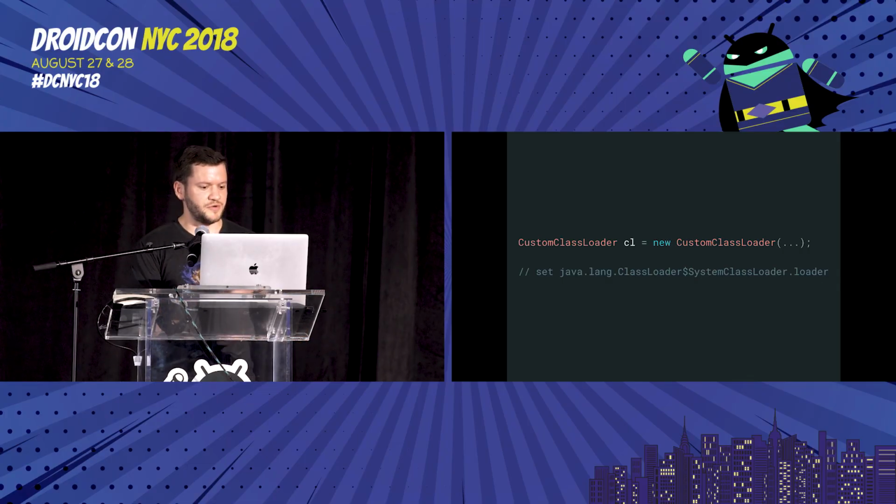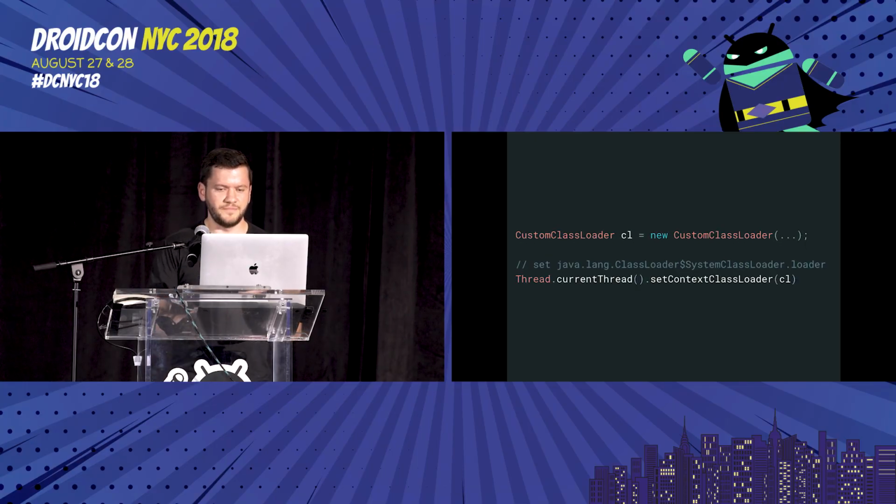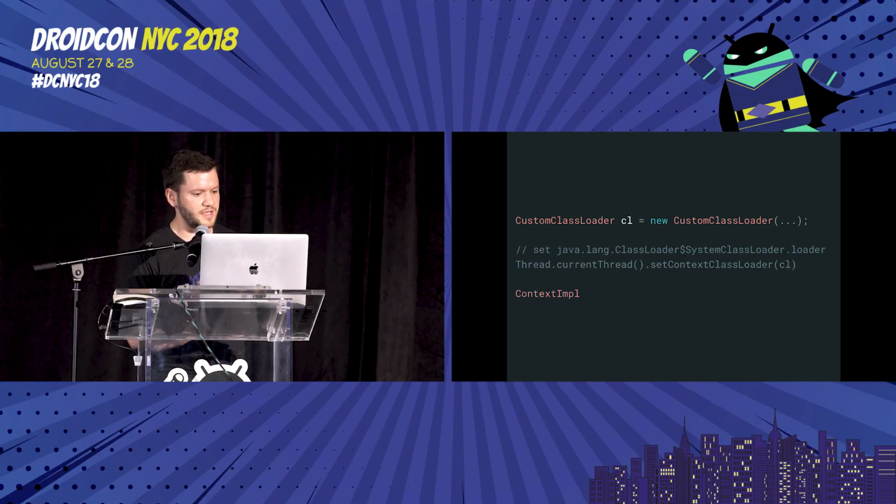So the next thing that we tried to do was set the main thread's class loader. So you've got that get context or get class loader from the main thread. You can also call set somewhere in there. So we tried to do that, and then that didn't work either. We got close to giving up by this point, but then we found this class called context_impl in AOSP.